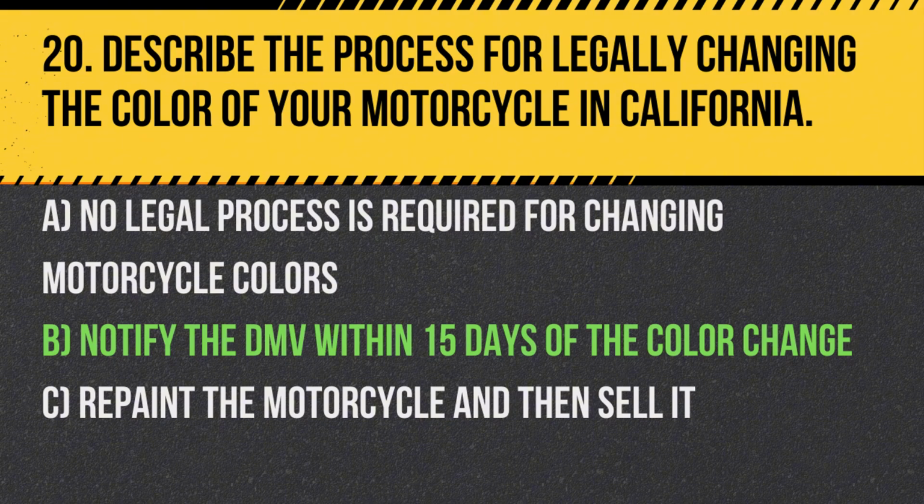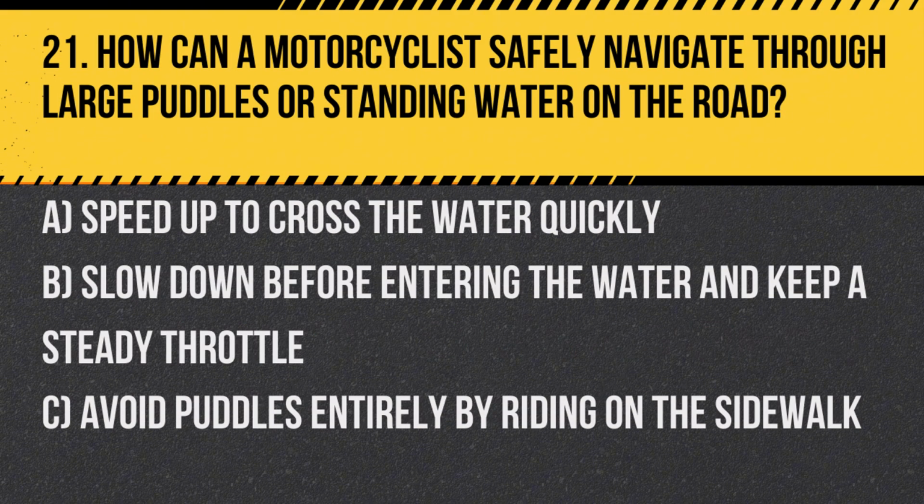Question 21. How can a motorcyclist safely navigate through large puddles or standing water on the road? A. Speed up to cross the water quickly. B. Slow down before entering the water and keep a steady throttle. C. Avoid puddles entirely by riding on the sidewalk. Answer: B. Slow down before entering the water and keep a steady throttle to maintain control and prevent hydroplaning.